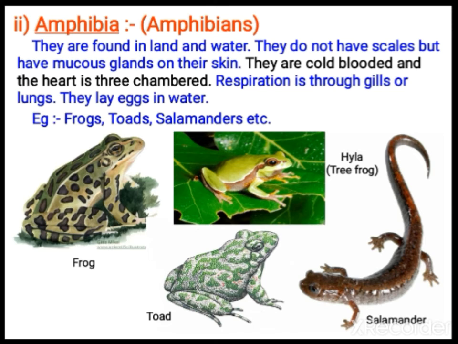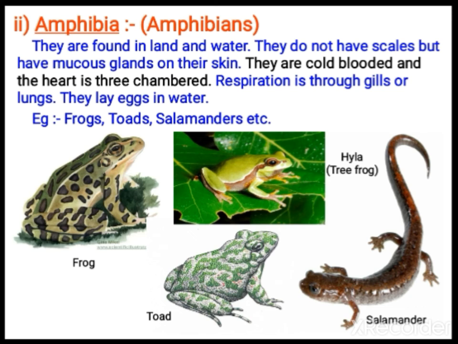The heart is a 3-chambered structure, with 2 auricles and 1 ventricle. Respiration can be by gills or lungs. When you see a frog in water, in the tadpole form, it will respire by gills. But when it comes to land, it will respire by lungs. The tadpole, during the developmental stage, respires through gills. They lay eggs in water. These frogs lay eggs in water.